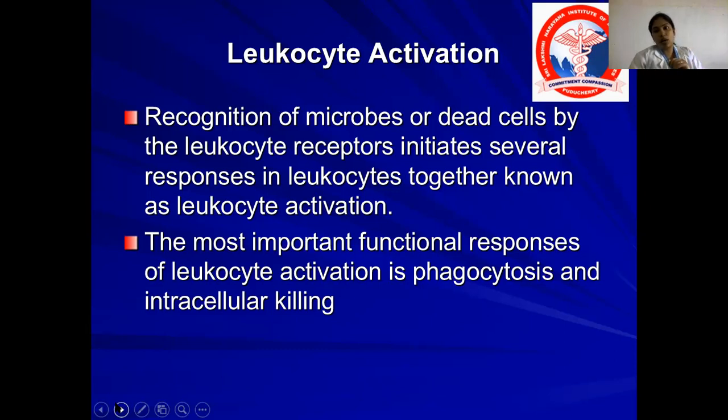That process is called leukocyte activation. Leukocyte activation is nothing but recognition of microbes or dead cells by the leukocyte receptors, which initiate several responses in the leukocyte, together known as leukocyte activation. The most important functional responses of leukocyte activation are phagocytosis and intracellular killing.